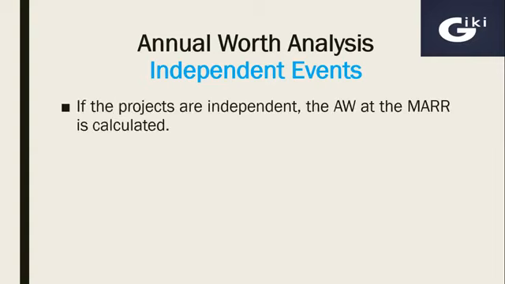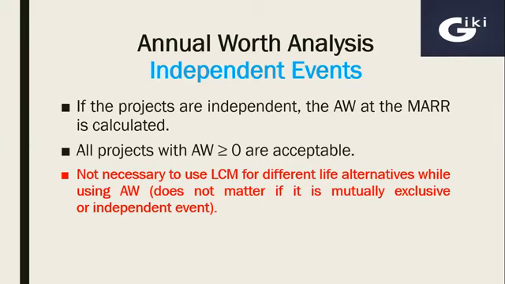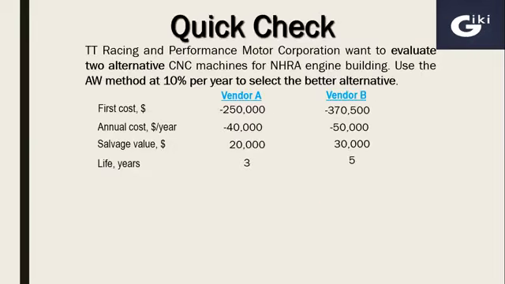If the projects are independent, the annual worth at the minimum attractive rate of return is calculated. All projects with annual worth greater than or equal to 0 are acceptable. It is not necessary to use the least common multiple of lives for different life alternatives while using annual worth. It doesn't matter if it is mutually exclusive or independent, because we have already established the fact that the annual worth calculated for one life cycle will be the same for the rest of the life cycles.